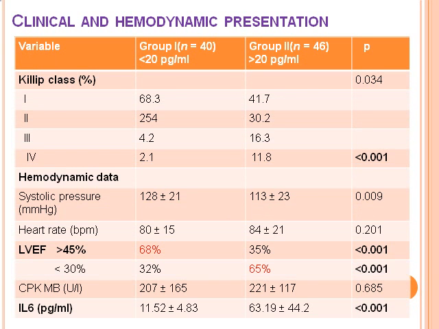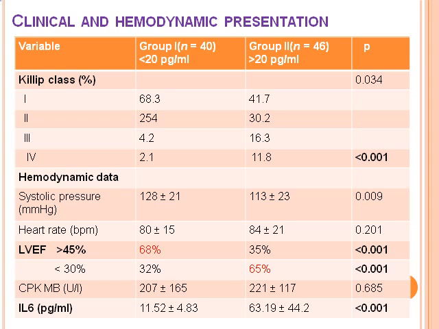Regarding the clinical and hemodynamic presentation, comparing group 1, which has less than 20 picogram, with group 2, which has more than 20 picogram, it has been seen that Killip class 4 is 2.1% in group 1, whereas in group 2 it is 11.8%.